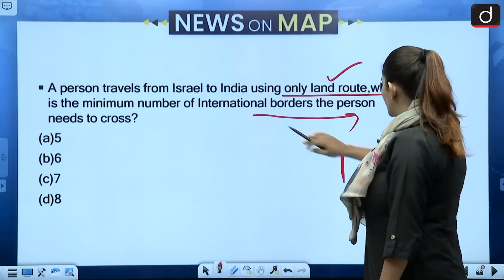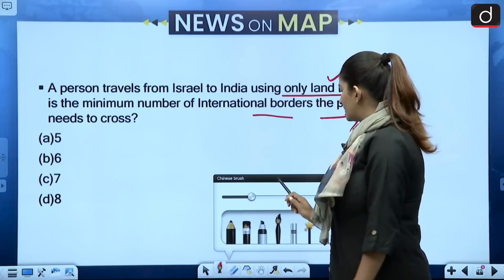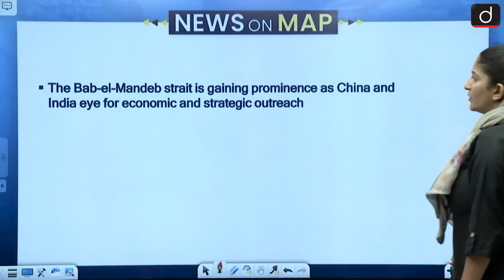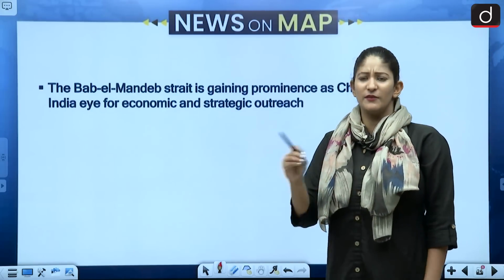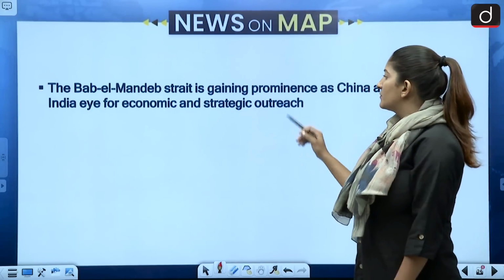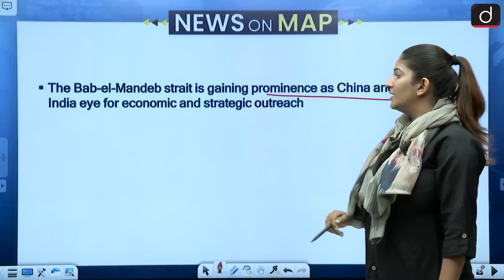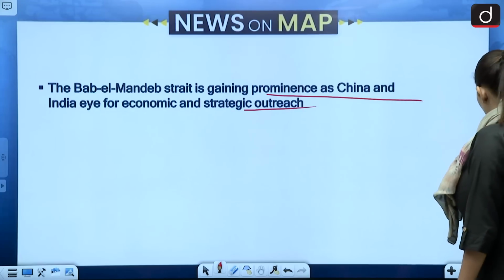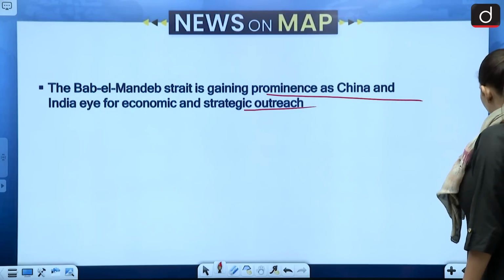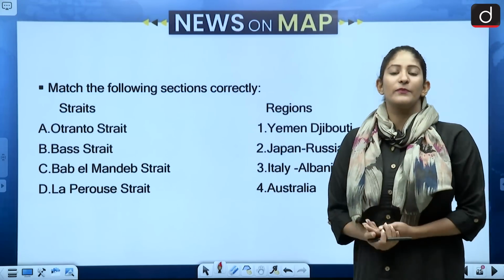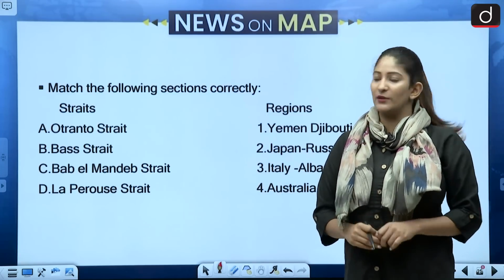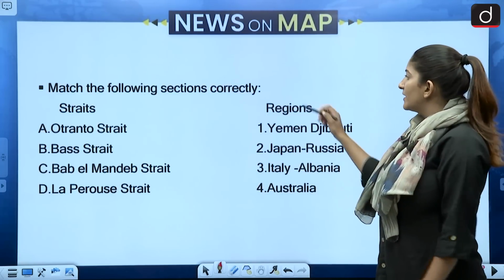Moving on to the next set of questions. Before that, let me correct the size of the pen. Okay, yes, moving on to the next question, which is with respect to Bab el-Mandeb and different straits. So the Bab el-Mandeb Strait is gaining prominence as China and India eye economic and strategic outreach. India with I2U2, China is having many head of state meetings outside Asia with respect to that region. So match the following correctly.